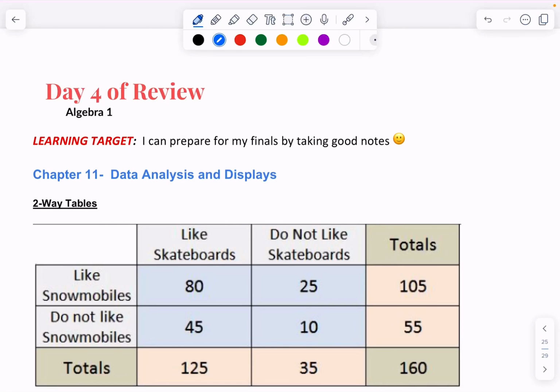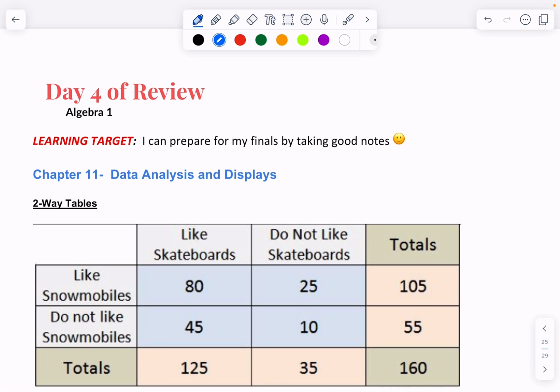You're not going to get to these in class, so it's a good idea to actually watch this and pay attention. This is from chapter 11, so it's not anything crazy new, and it's not too far removed from when we learned it, so it shouldn't be anything absolutely required to watch, but it's always a nice refresher.